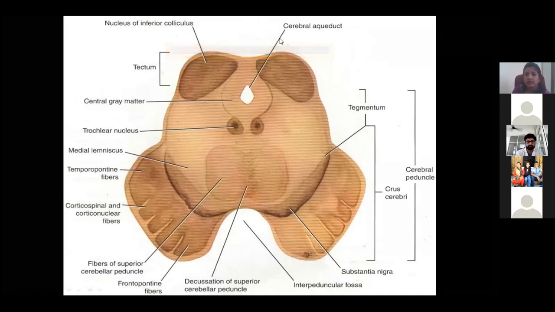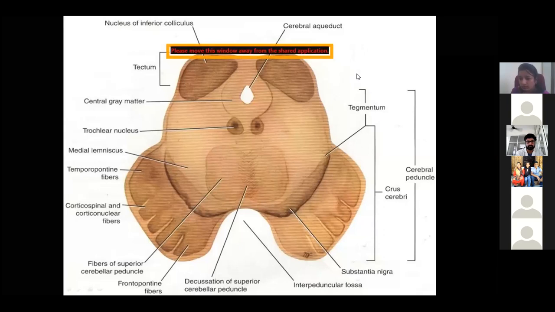At the level of inferior colliculus, has Girish Sharma raised his hand? Any problem? No, ma'am, no. Giriraj Sharma, any problem? No. Ma'am, I think it was a mistake. Okay, fine.